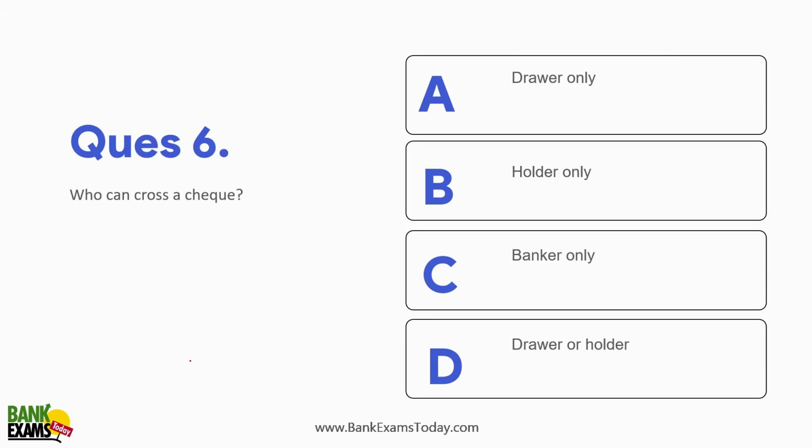Who can cross a check? The drawer or the holder? The person who is writing the check or the holder? A is giving a check to B, B is giving the check to C. So B can actually cross a check. He can give conditions.